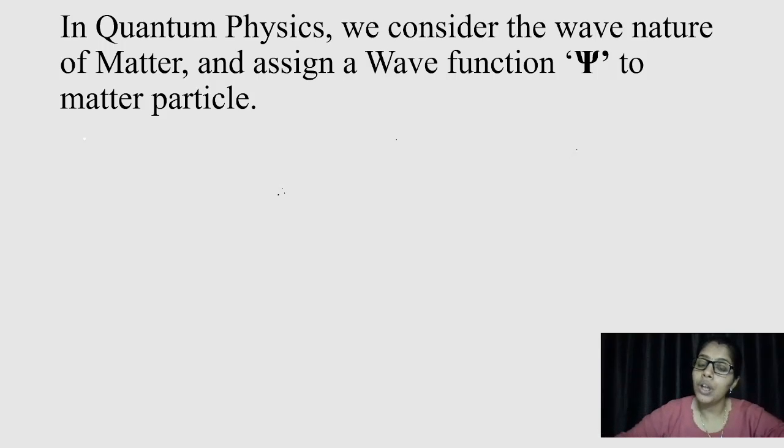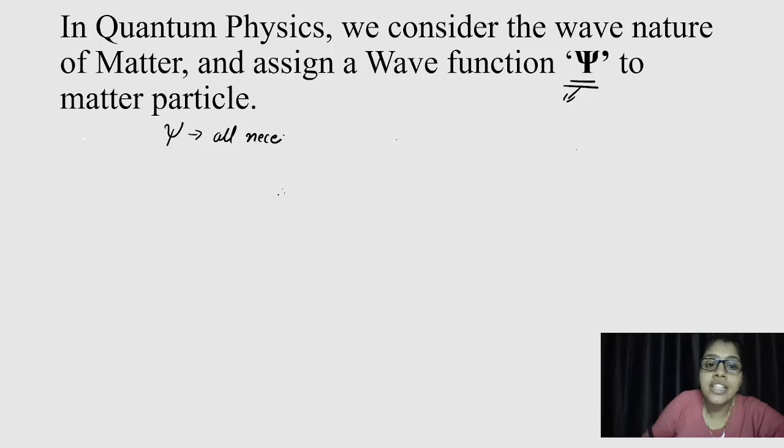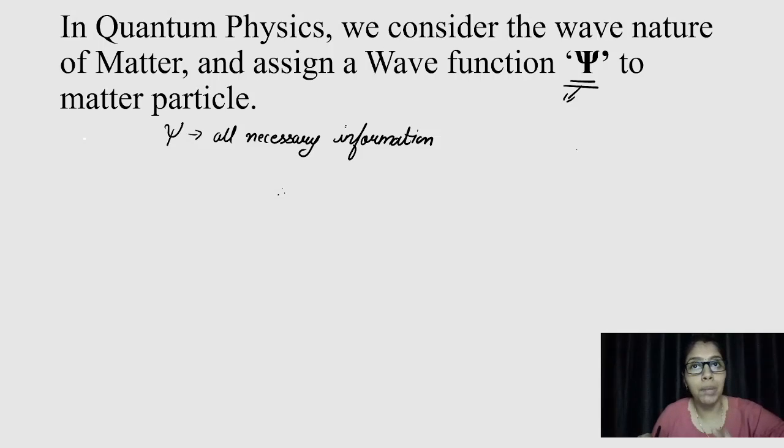Therefore, in quantum mechanics, we consider the wave nature of matter and assign a wave function, that is psi, to a matter particle. Now, what is this psi? This psi is assigned to a matter particle, and this psi is supposed to give all necessary required information about the particle. Now what is this psi? How are we going to select it?